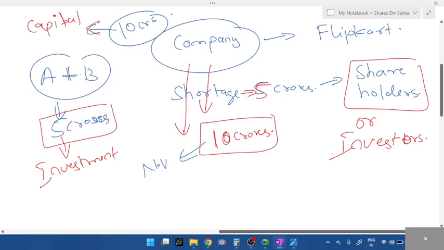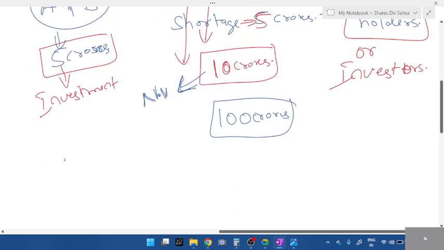A and B had started it, you think. Those who trusted in this company, they thought this company will do well, and they would have invested. That is known as nominal value, face value, or original value, 10 crores. Now imagine the company is worth 100 crores. So I'll write here, starting Flipkart.